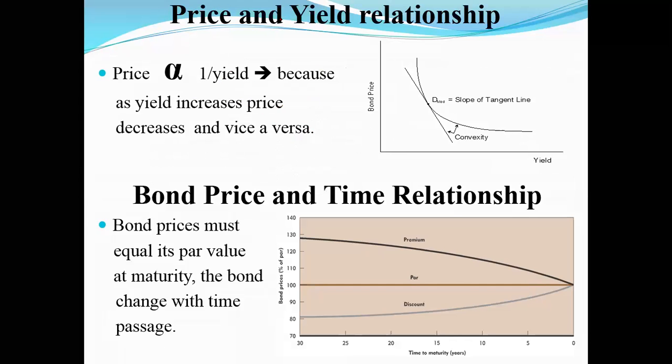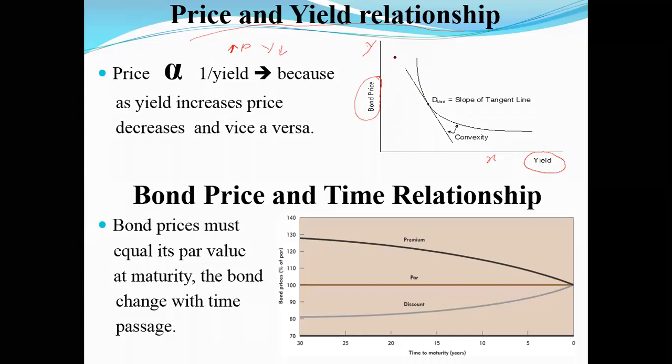Initially we also discussed a concept called the price and yield relationship. What does it mean? In simple words, if price increases, the yield has to go down. On my x-axis I plot my yield, and on my y-axis I plot my price.